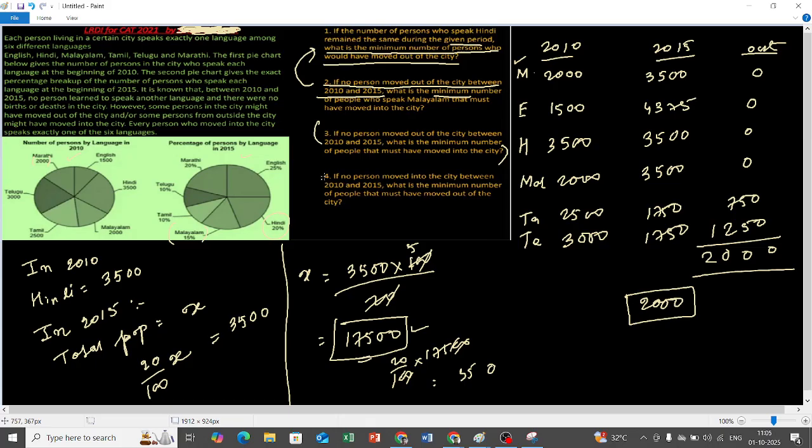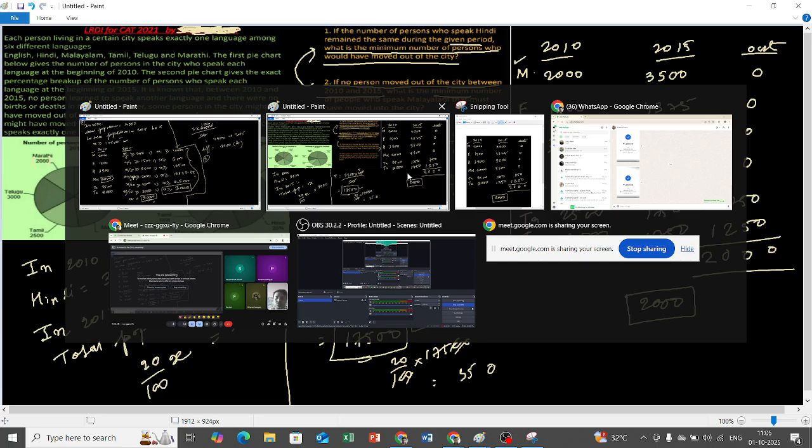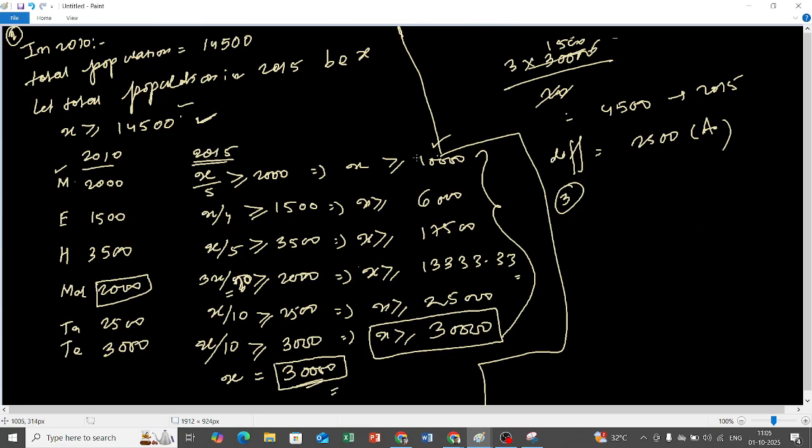Because see, question number 3 has the same condition as question number 2, if no persons moved out of the city. So in question number 3 also we have, if no persons moved out of the city, that means x is still greater than or equal to 14,500 in 2015. So what is the total population we got? 30,000 in 2015, right?